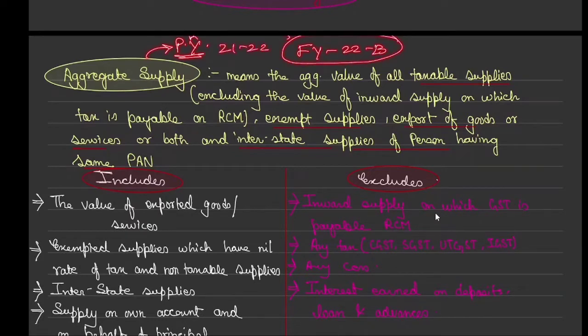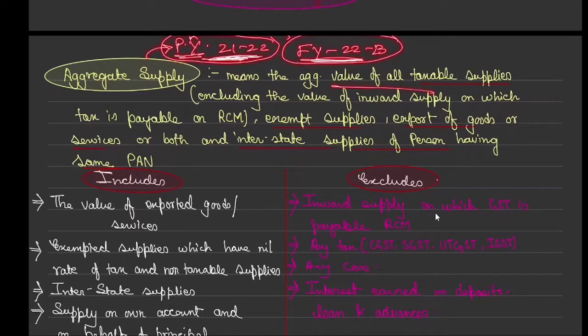To check eligibility in financial year 22-23, we need to check 21-22. Suppose in 21-22 you were not liable to get registered under the composition scheme, so you haven't exercised that option. Because of that, you must have done some interstate supplies, some export import, or supplied products or goods which are not covered under this act. Correct? So all that value has to be added for determination in 22-23.